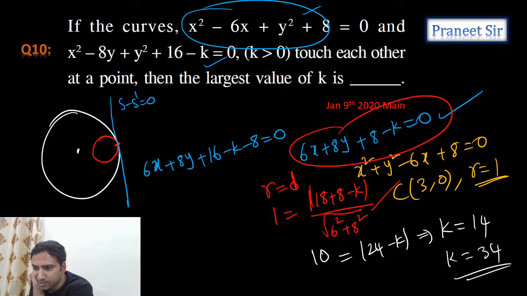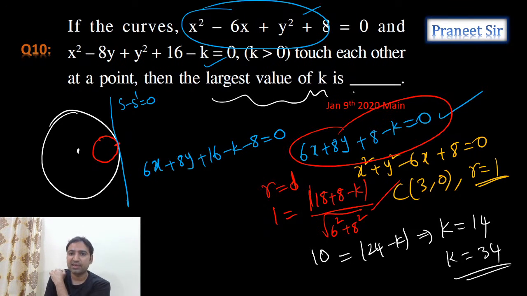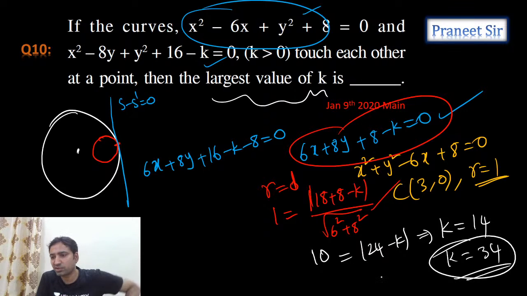See, Vikramaditya, C1C2 is equal to R1 plus R2, or C1C2 is equal to R1 minus R2. Two conditions we need to apply. Both the methods are the same, guys. Whether you apply that method or this method, any method is the same. So K value is 14 and 34, but we need the largest value of K, which is 34. Yeah, your method is also fine. C1C2 equal to R1 plus R2, that is also fine.